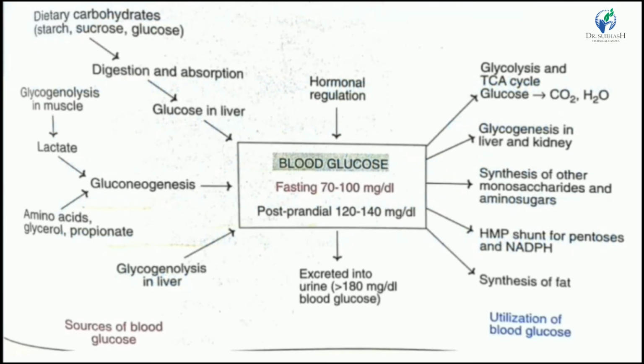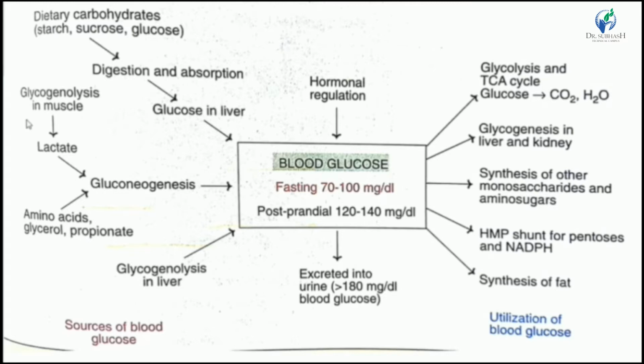Here is a chart showing the sources of blood glucose and its utilization. First of all, there are dietary carbohydrates. From digestion and absorption, the glucose circulates in our body.